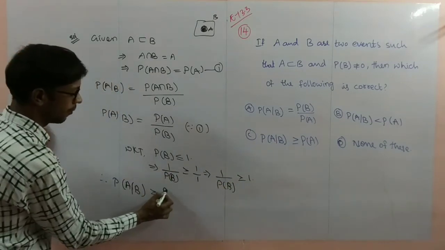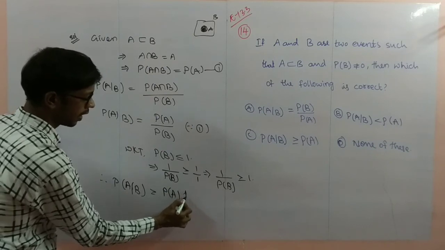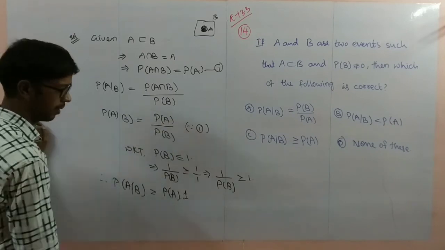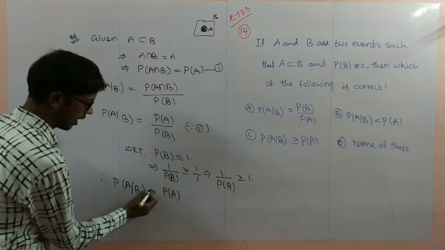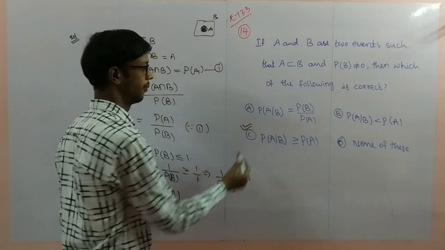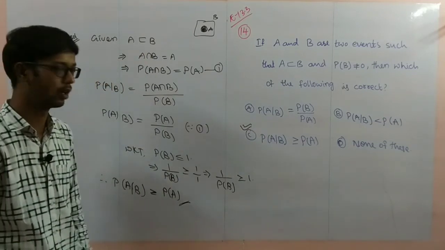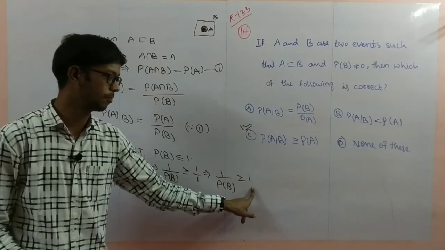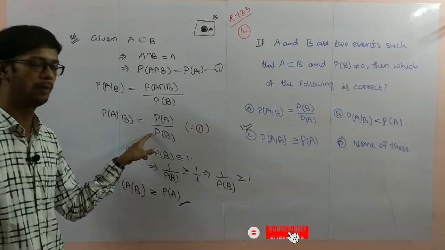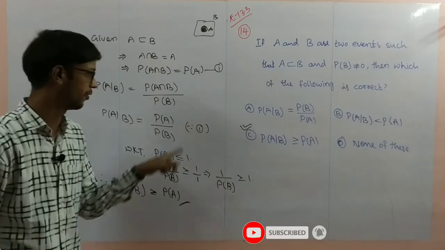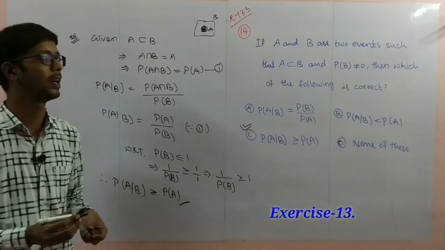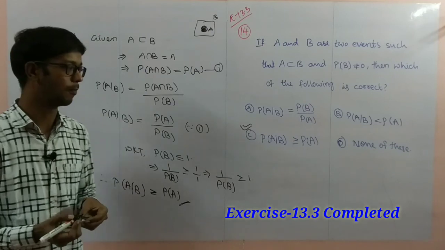Here we can write greater than or equal to P of A, because 1 into P of A is P of A. So this option is C: P of A by B is greater than or equal to P of A. So option C. By this problem we completed exercise 13.3. So pause the video to note it down.